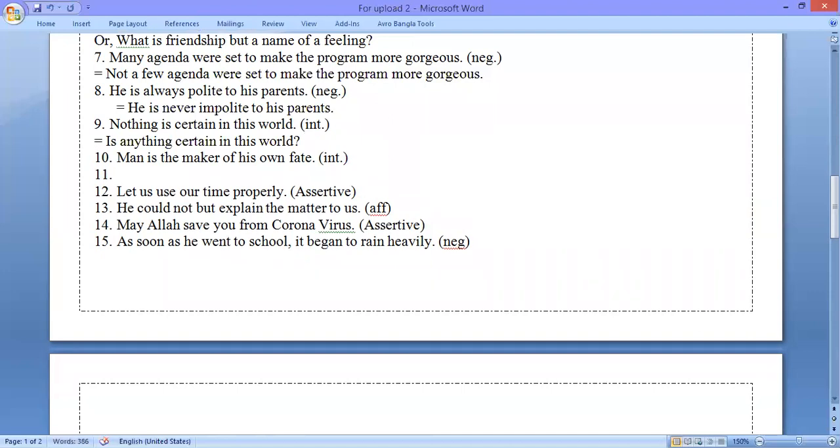This is question number 10. The question is, man is the maker of his own fate. We need to make this interrogative, so we can make the sentence interrogative in this way: isn't man the maker of his own fate? So the solution is, isn't man the maker of his own fate?